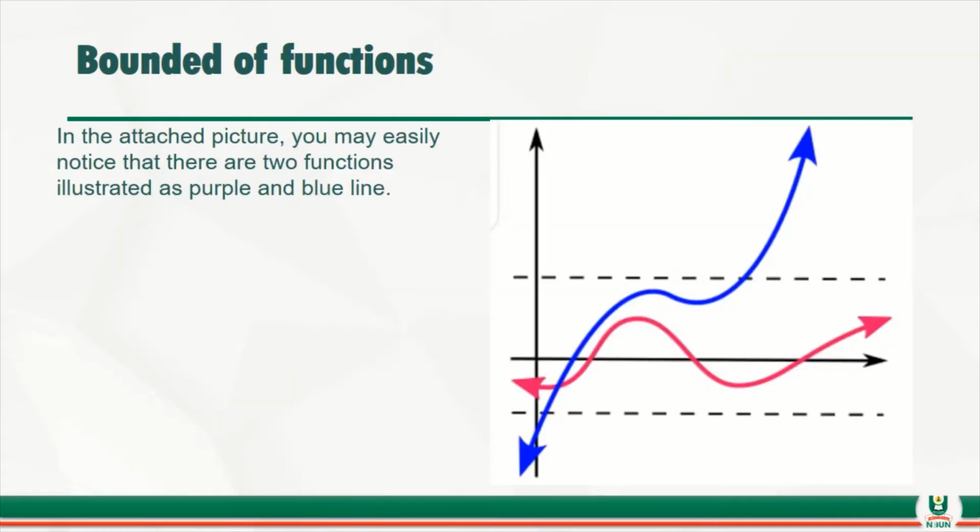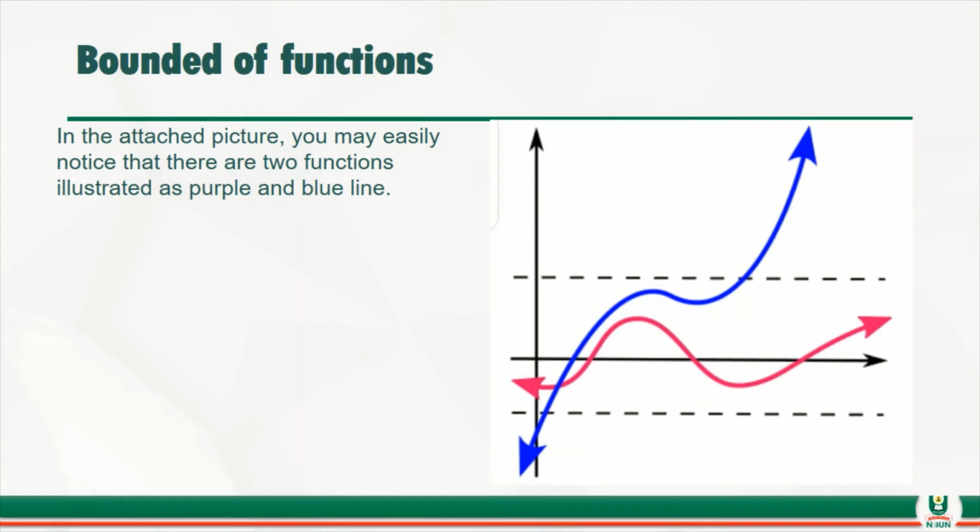Now let's talk about boundedness of functions. If you can see on the screen now, you notice that we have 2 functions there. One is blue, while the other one is red. One of them is bounded, while the other one is not bounded. Now, if you look at this very well, this will be useful to help us to know boundedness of a function.